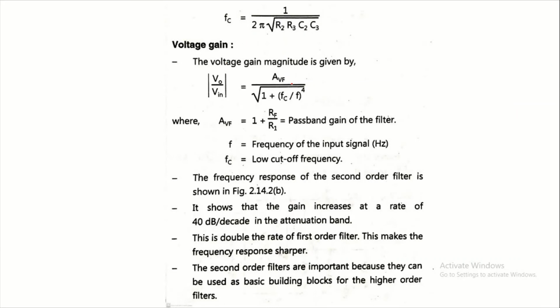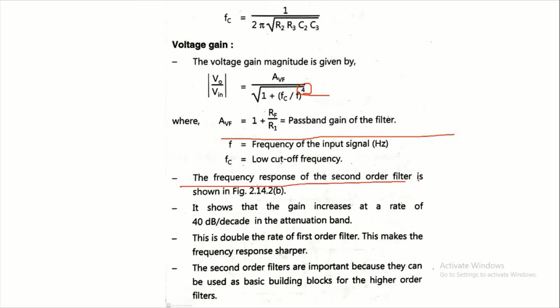Voltage gain can be written as AVF upon 1 plus FC upon F raised to 4. Second order, so here it is raised to 4. For first order, only square. Here AVF is equal to 1 plus RF upon R1, the pass band gain of the filter. F is the frequency of the input signal and FC is the low cutoff frequency.